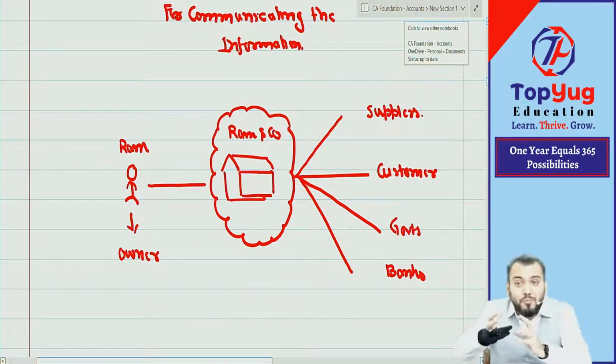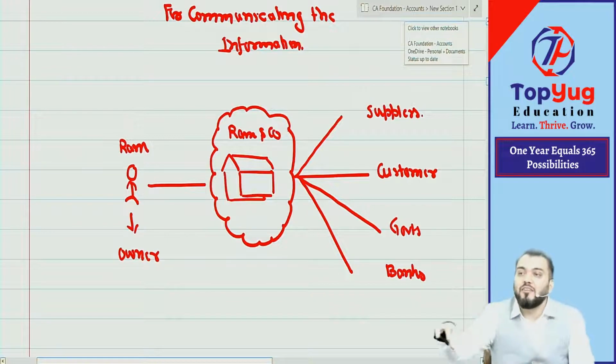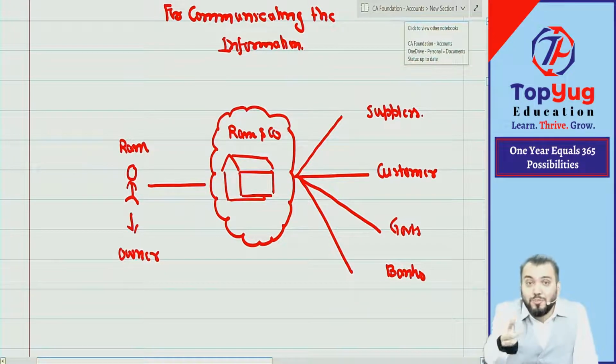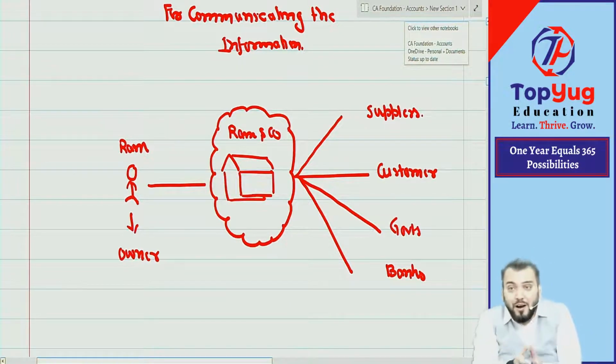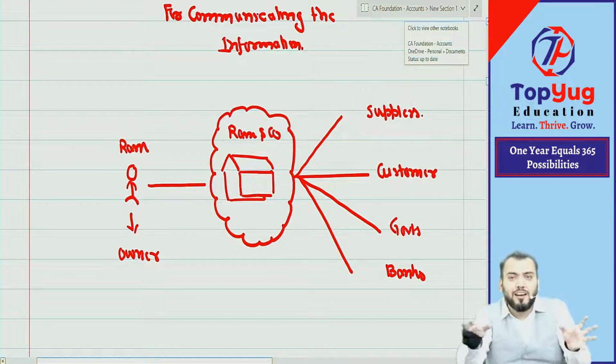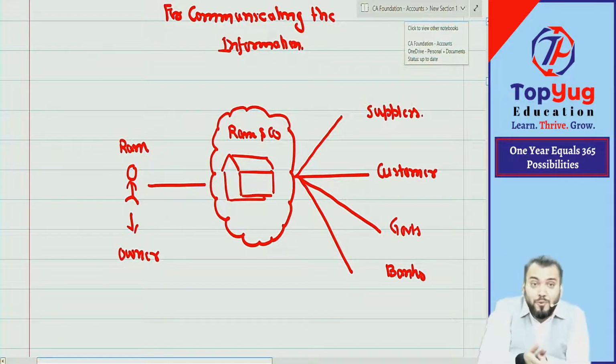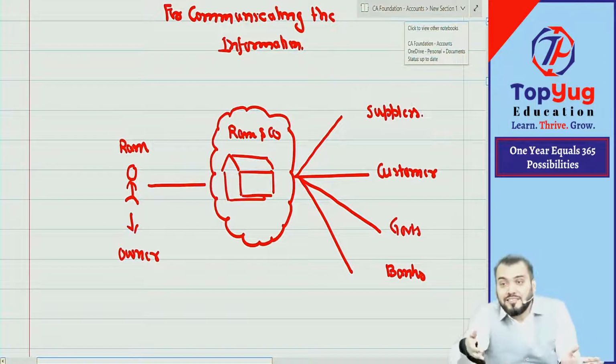It means a common language is required for proper information to be transferred, and that common language we decided will be English. English is the language known to both of us. Therefore in the accounting world, in the business world, a common language was required which can be understood by both parties, Ram and the other party.